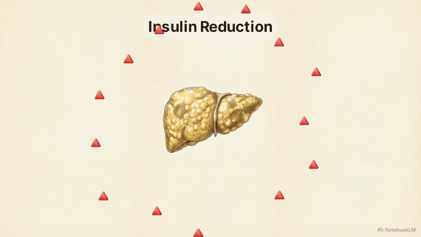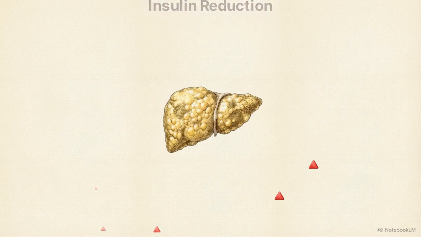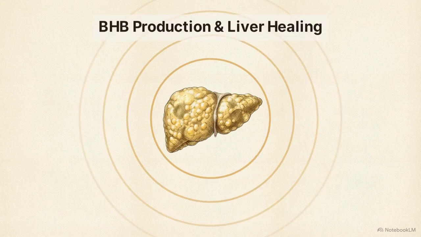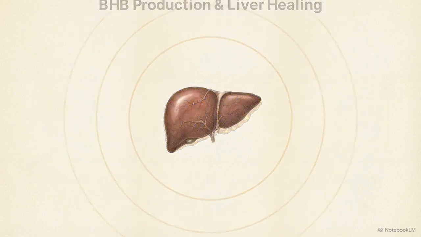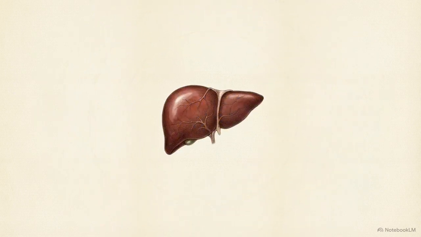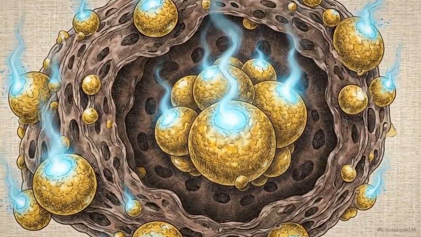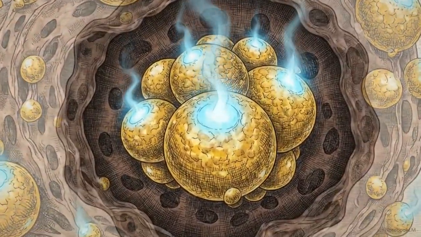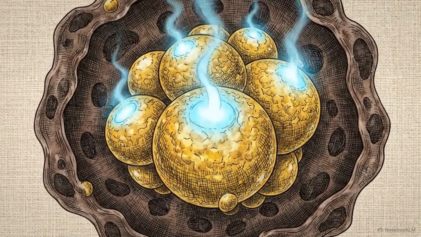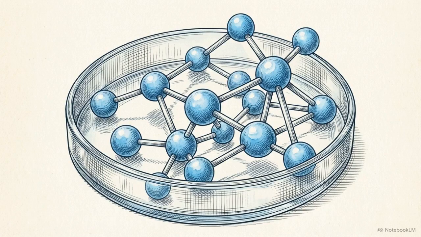This shift also lowers insulin levels, which prevents further fat deposition. Simultaneously, the liver produces BHB ketones, which provide a targeted anti-inflammatory effect for the liver tissue. By removing the carbohydrate supply, the liver shifts from a state of fat storage to a state of active fat consumption.